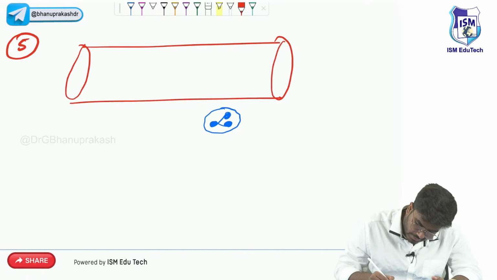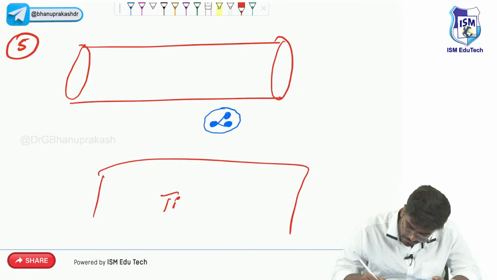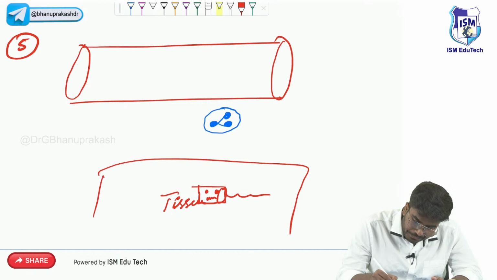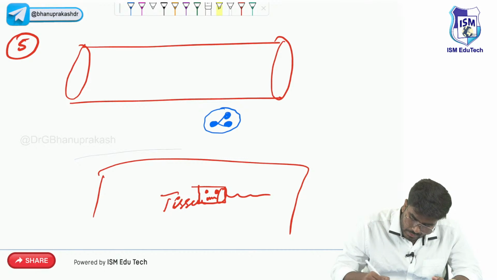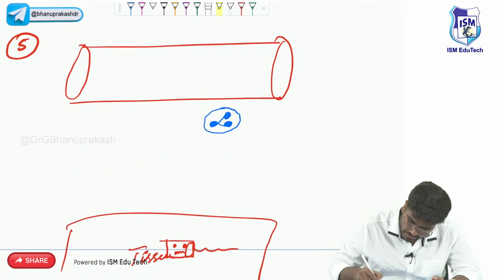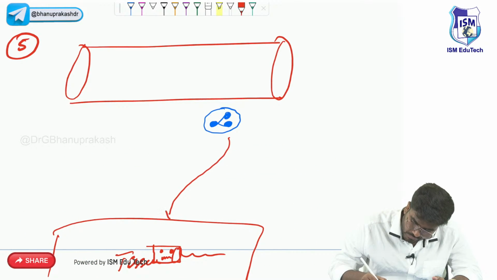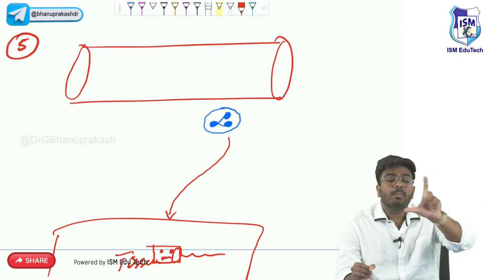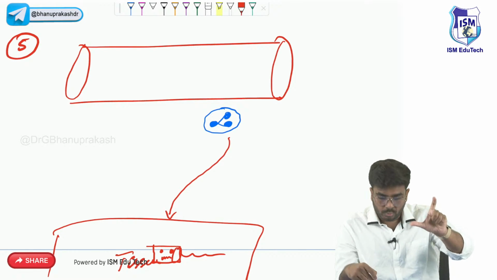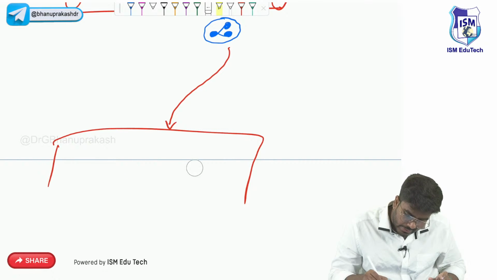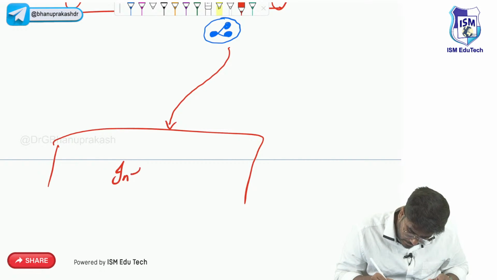Now, here is a tissue. This is the tissue with bacteria. This is not a sperm, this is a bacteria. Here is a bad guy. Now, this neutrophil has to come to the area of inflammation. Now it has to move, right? The movement of a neutrophil or WBC to the area of inflammation is called